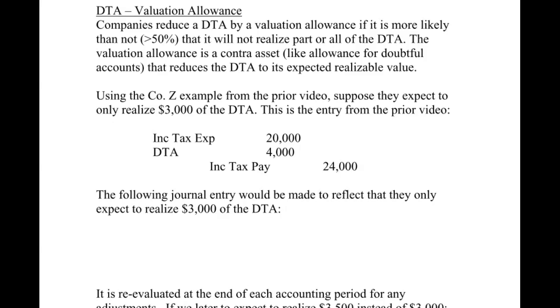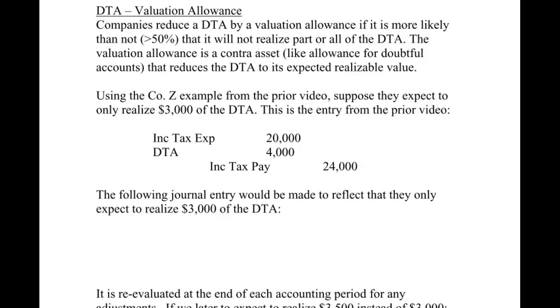So, in our last video, we did some brief examples for a deferred tax asset and a deferred tax liability. I'm picking up where I left off there. If you haven't watched the previous one, the numbers I'm going to pull come from the deferred tax asset portion, which is the second half of that video. You may want to refresh your memory and watch that real quick. It won't take you very long, and then come back to this. But if not, you should be able to pick it up pretty quick.